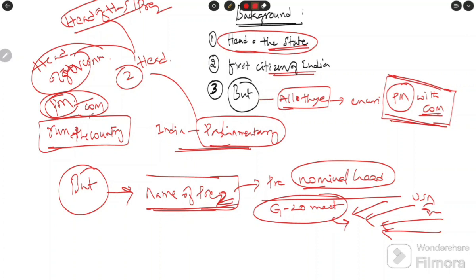Under whose name was the invitation given? The President of India. But who actually gave the invitation? The government. Who is the government here? The Prime Minister and Council of Ministers. They are taking the actions in the name of the president. This is the actual picture.